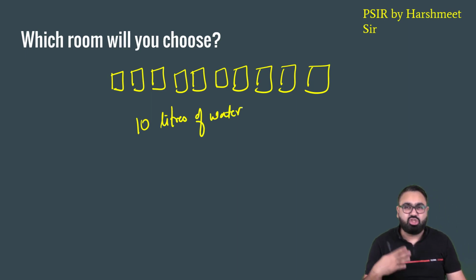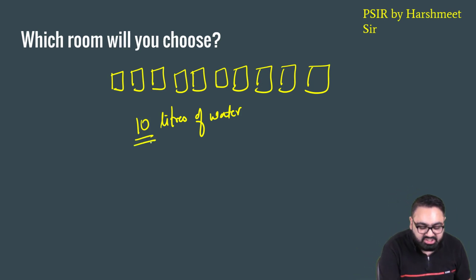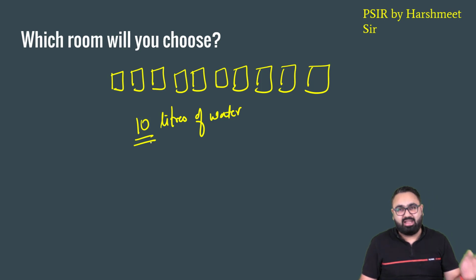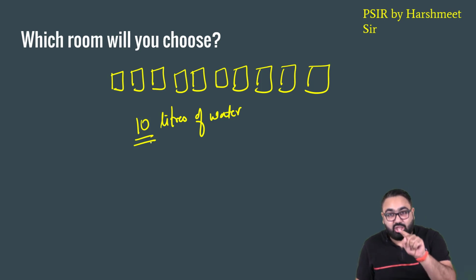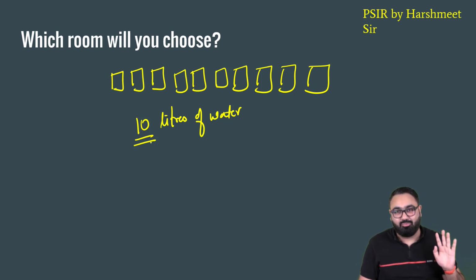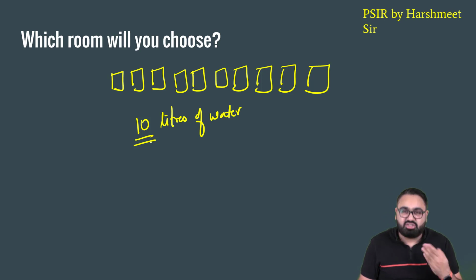But we are giving you the option. You decide how you want to distribute this 10 liters of water in each of the rooms. It depends entirely upon you. The only catch here is you don't know which one is your room. Once you distribute the water, after that you will be told which one was your room.